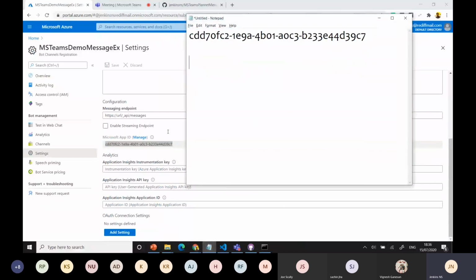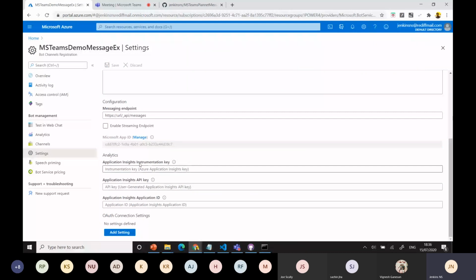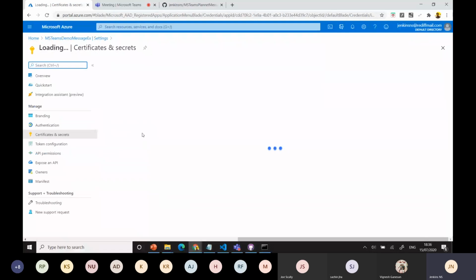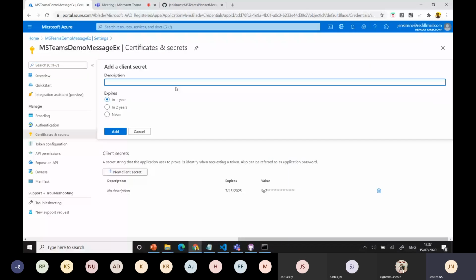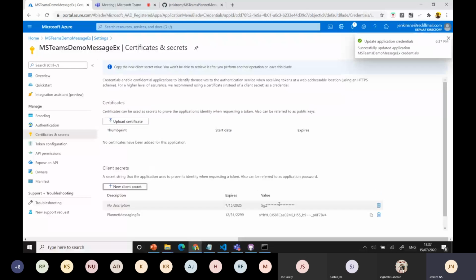This app ID you need, and you also always require a client ID. Click manage. Go to the client secret ID part, right? It will create a new client secret. Here I can say never expire, and I can use Planet Messaging example as the description. It's just simply created an account.